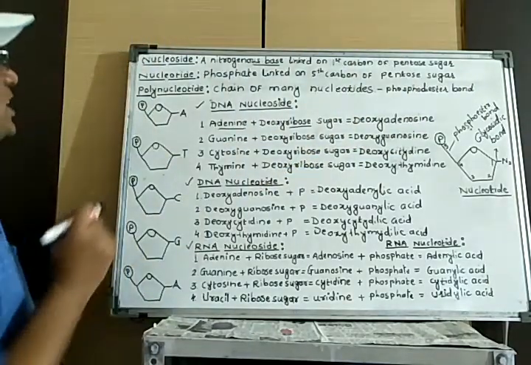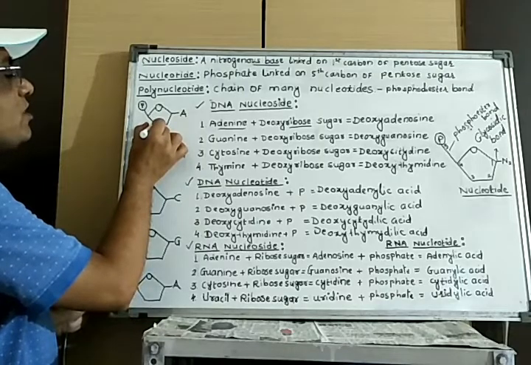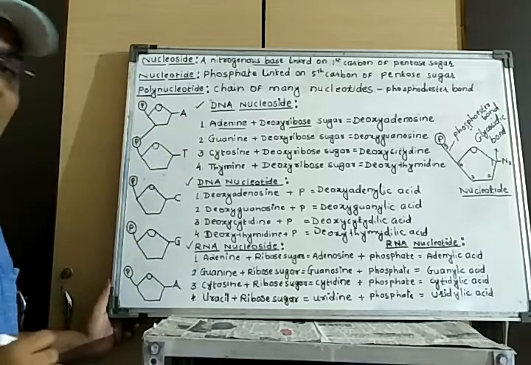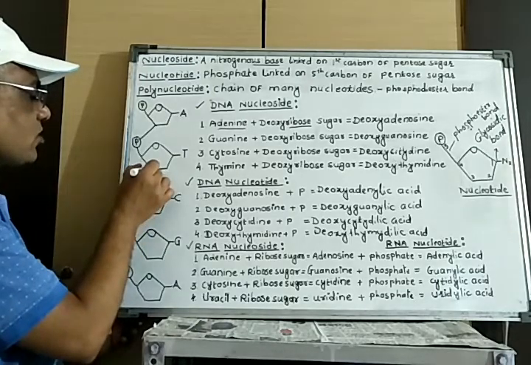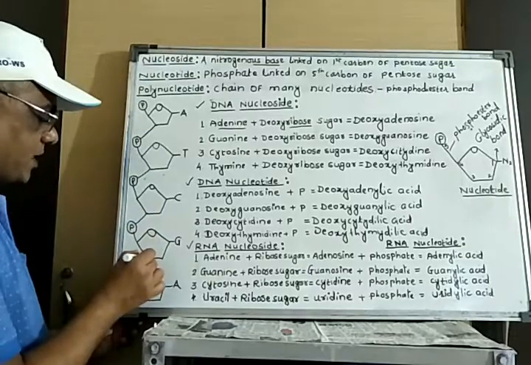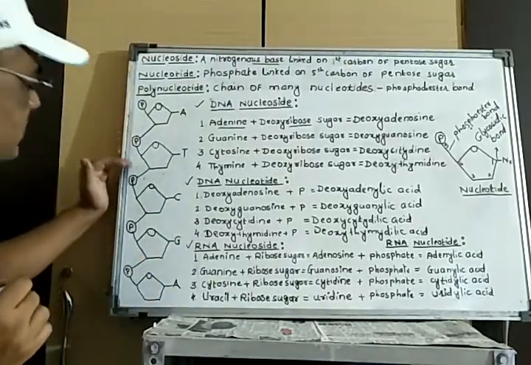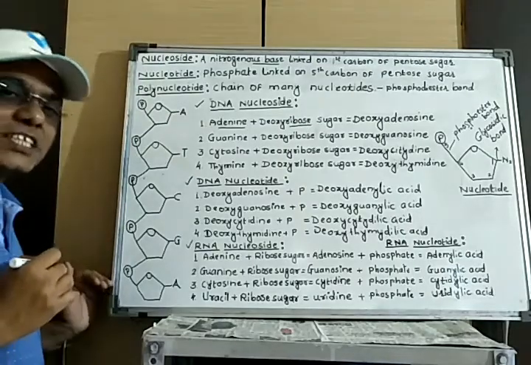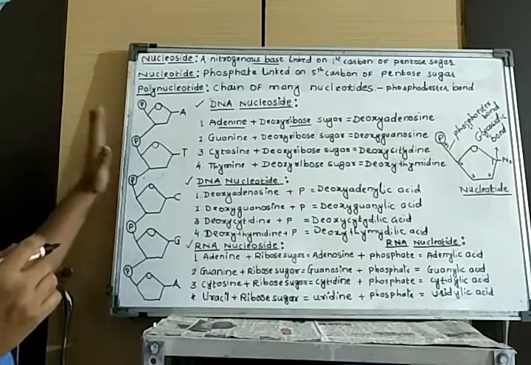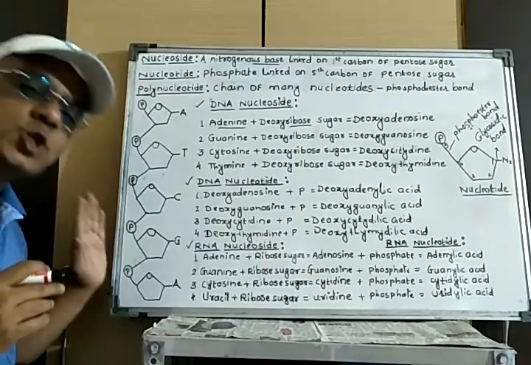The phosphodiester bond takes place at the carbon number third of one nucleotide and carbon number 5 of a second nucleotide. This is the third and fifth carbon. In this way, phosphodiester bond formation takes place, and the nucleotides react with each other, and there is formation of a polynucleotide chain.